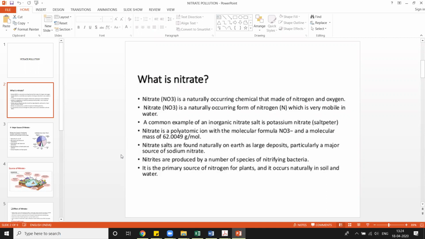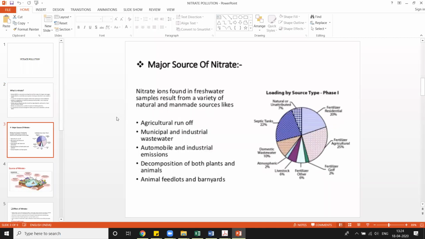Okay, now the next slide, what we will be discussing: major sources of nitrate. What are the major sources of nitrate? That means from which sources we can get nitrate. We can get nitrate from freshwater samples, resulting from a variety of natural and man-made sources. That means you can get nitrate in fresh water. Okay, fresh water means groundwater mainly, and besides fresh water we can also get nitrate from man-made sources. So natural and man-made sources are responsible for nitrate.